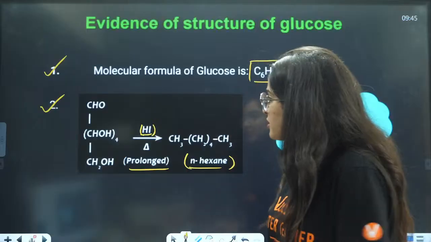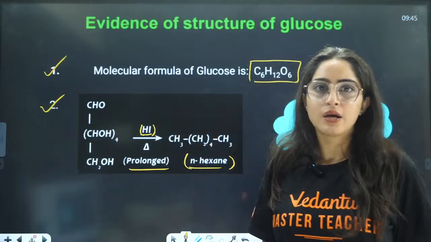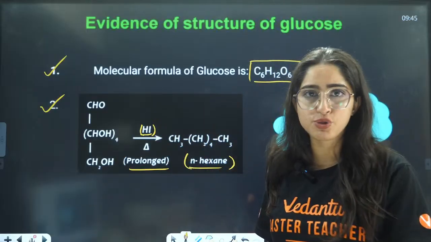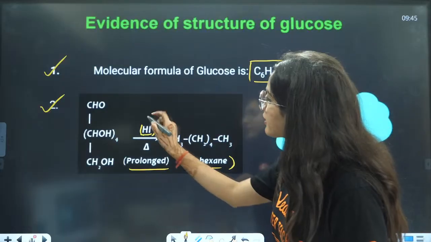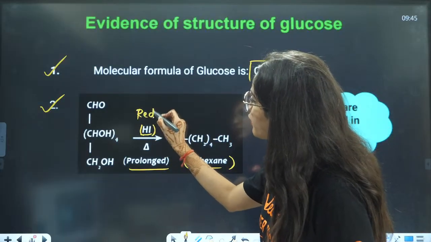HI means you are doing the reduction here. HI is a very good reducing agent. You are doing the reduction here. You can write here, you are doing the reduction.